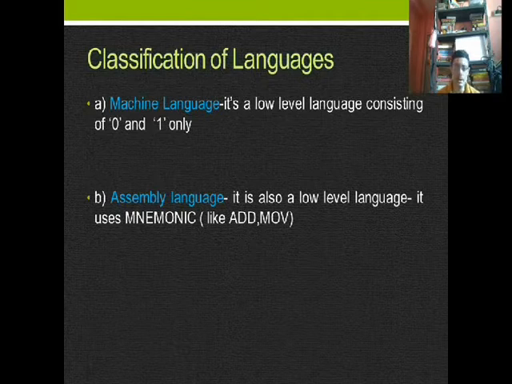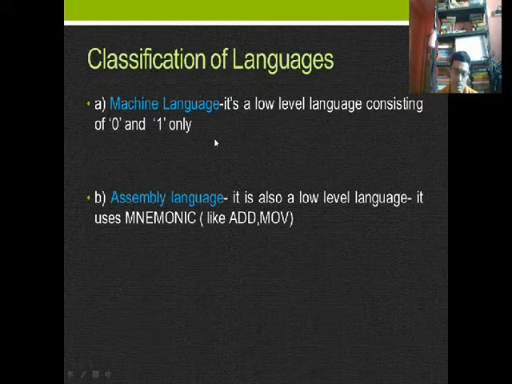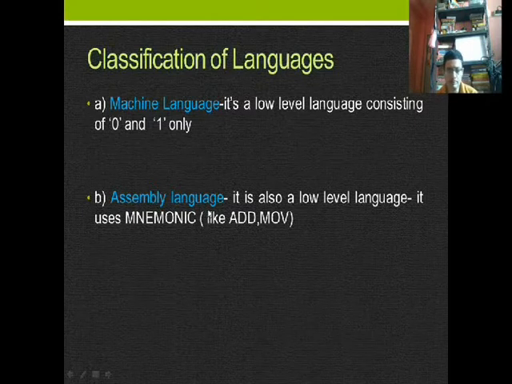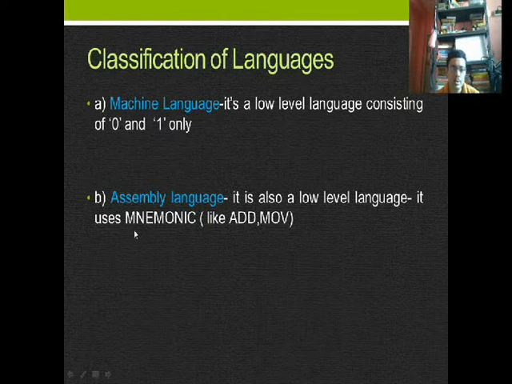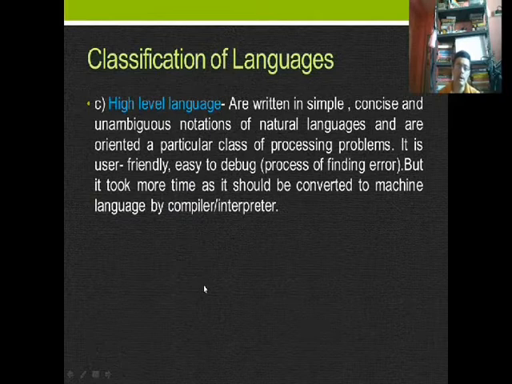The languages are mainly of three types. One is machine language. It is a low-level language consisting of zeros and ones. This is the most interesting part because the computer only knows machine language. Now, assembly language. It is also a low-level language. It uses mnemonics like add, move, etc. And high-level language.